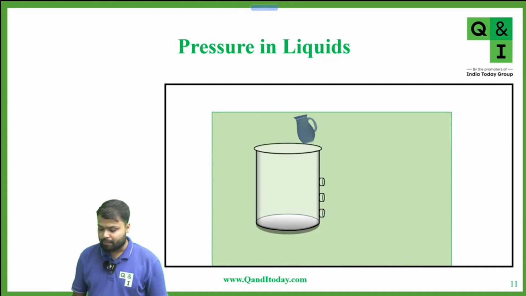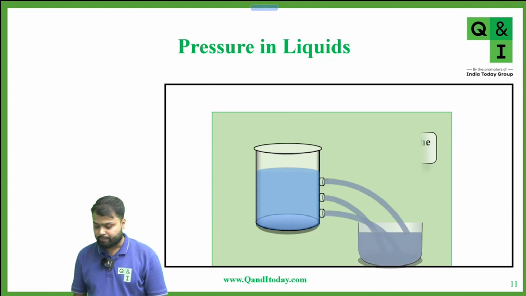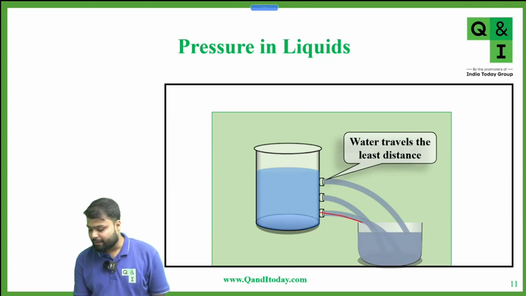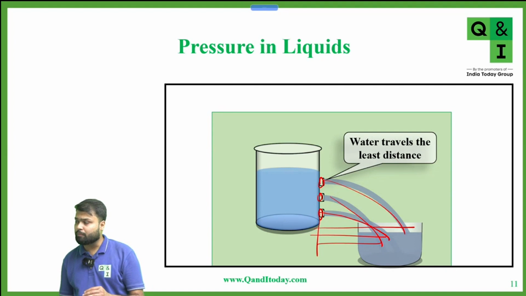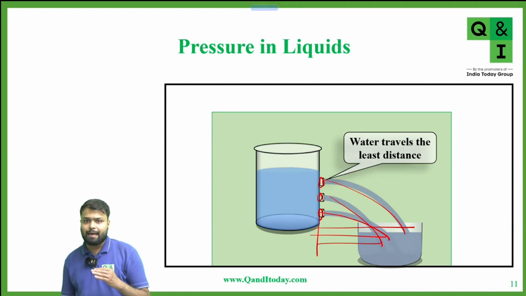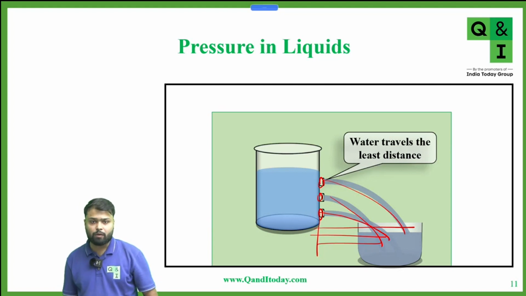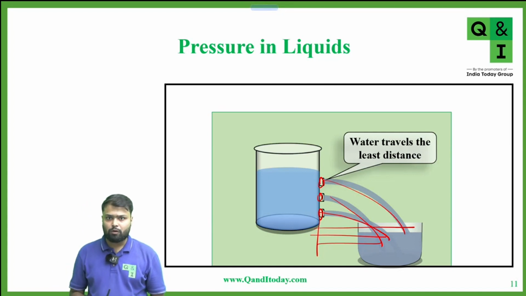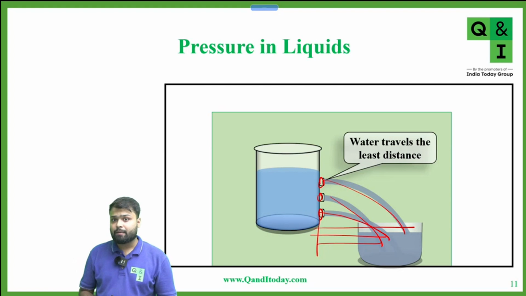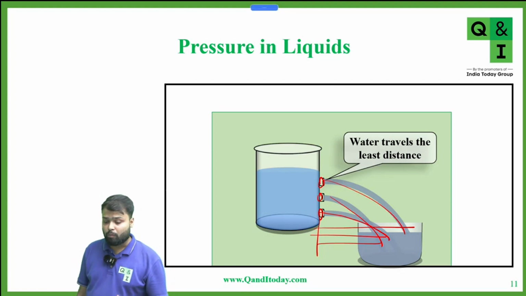For example, you can see here we have three holes at three different levels. So here water is traveling an unequal distance. Yes or no? Why? Because pressure on each hole is different, so water is traveling an unequal distance from different holes. So remember this point: as depth increases, pressure also increases. You can feel this when you swim. As you go deep inside the water, pressure on your body will increase. Why? Because the level of water above your body is also increasing.